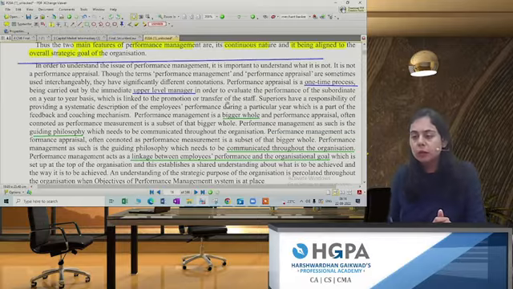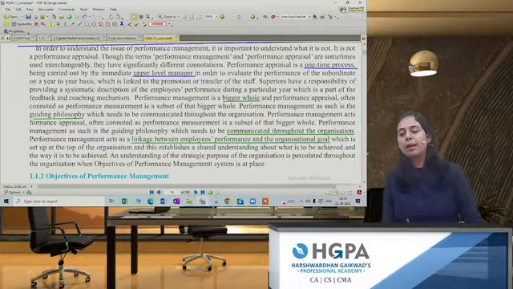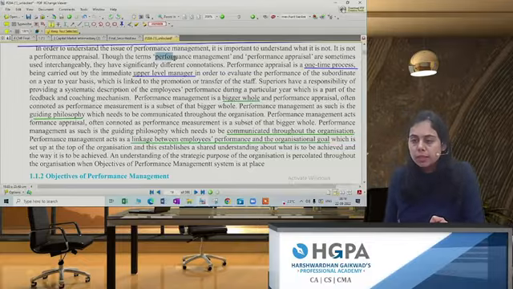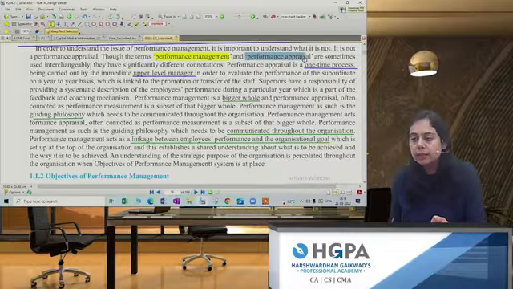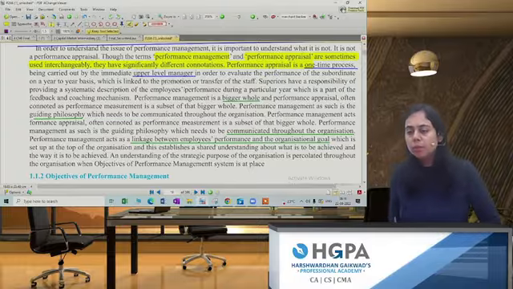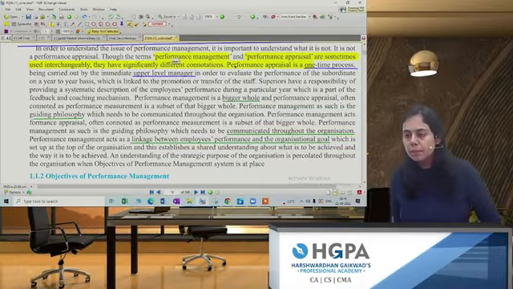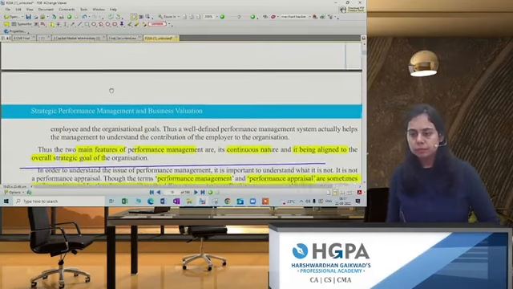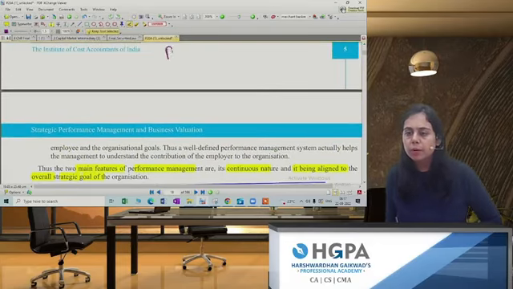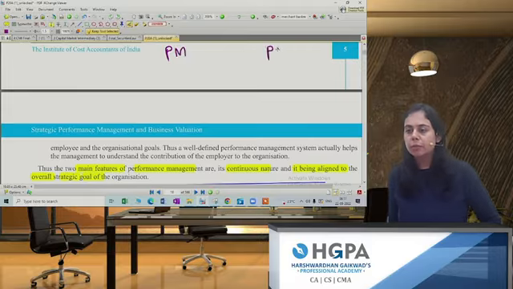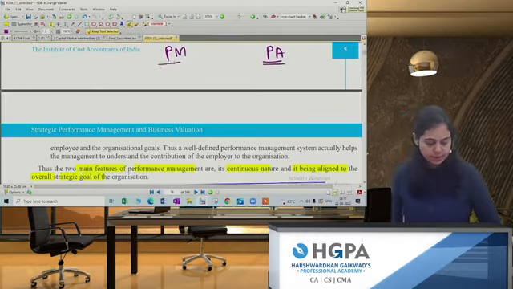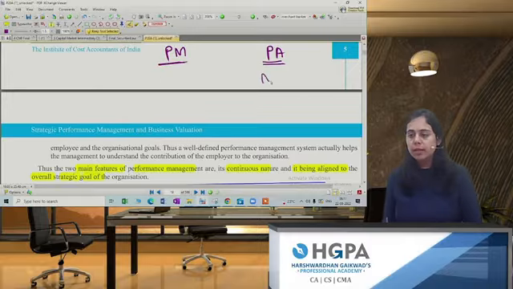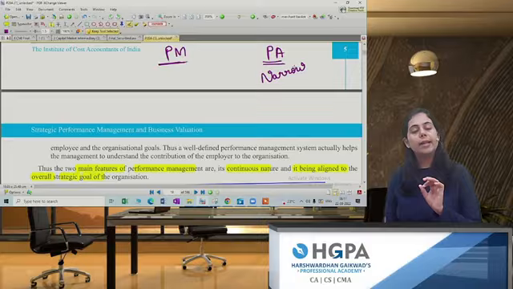Let's start the next paragraph. Now in the next paragraph there are two terms. One term is performance management and the next term is performance appraisal. Let's jot down a few points. Performance management and the next is performance appraisal. Let's discuss. Performance appraisal is, as compared to performance management, a narrow concept.